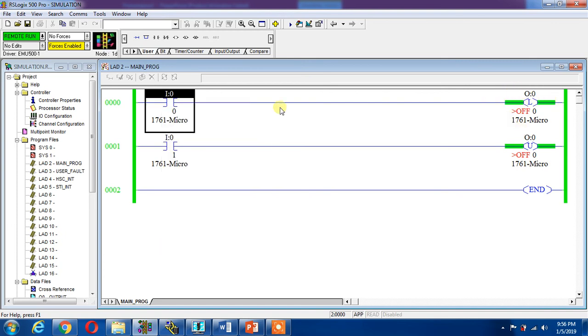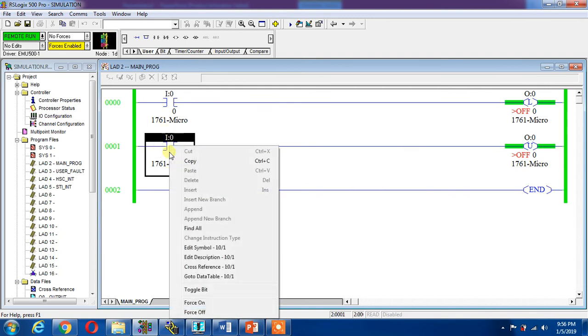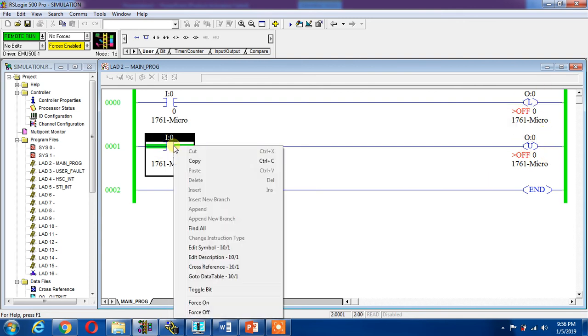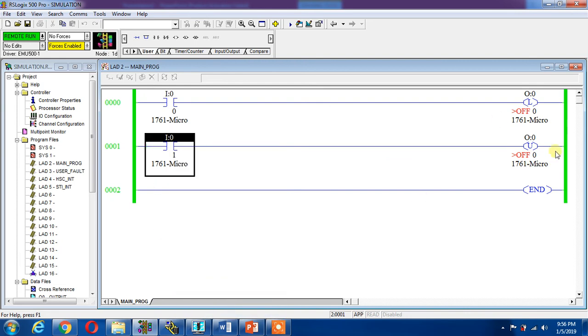That is latch. Now if I want to unlatch, I can turn on this bit I:0/1. This will be on and this will be unlatched. This will be reset. Now it will be off again and it will remain off because it is reset by I:0/1. This is how to use latch and unlatch instruction. It is same as set and reset instruction in other PLCs.